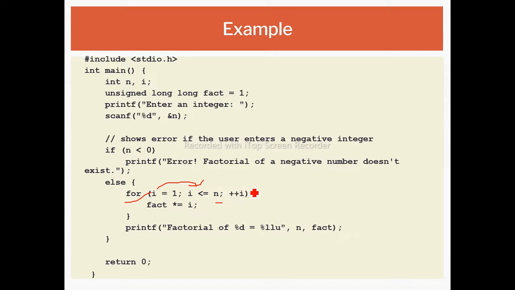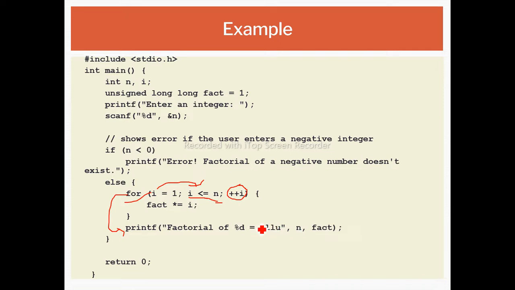Why? Because here the updation is required, and how long will this continue? Until this condition becomes false. If this condition becomes false, it will come out of this for loop. That's why this for loop is known as a loop or iteration block.